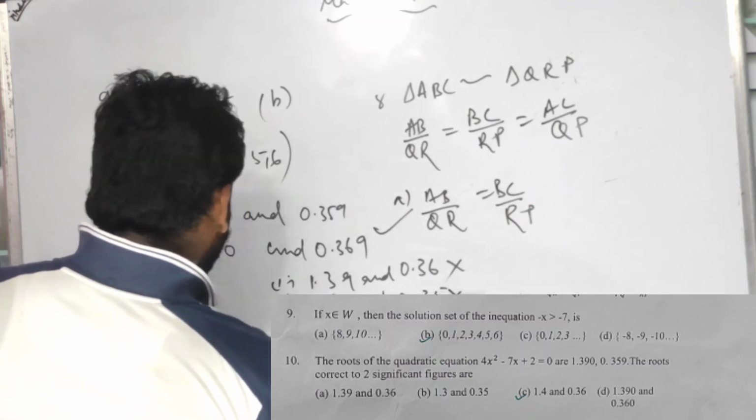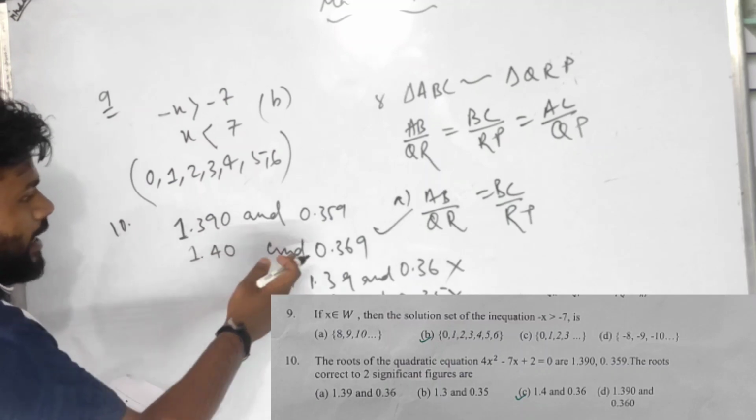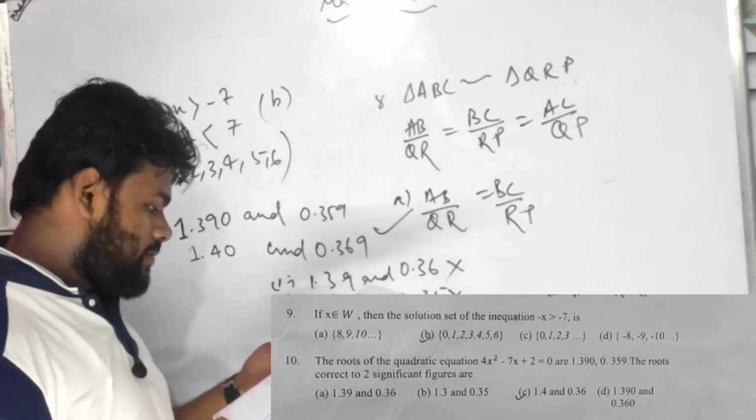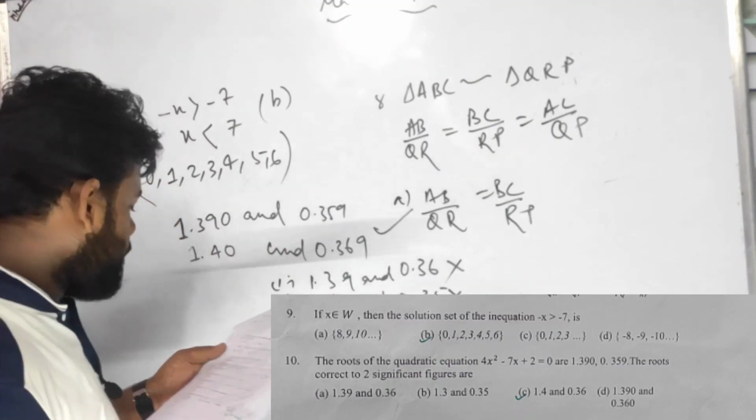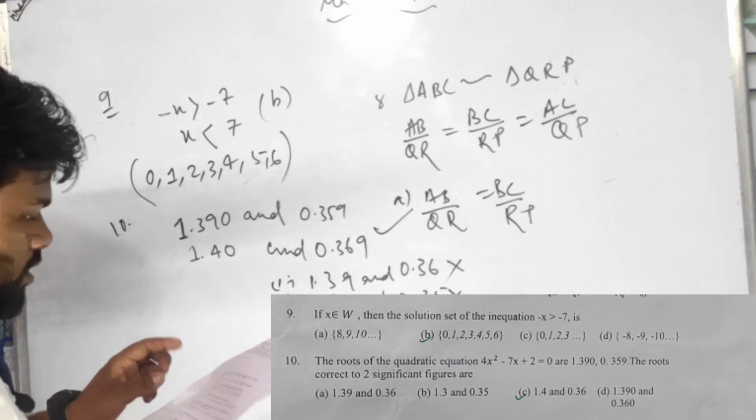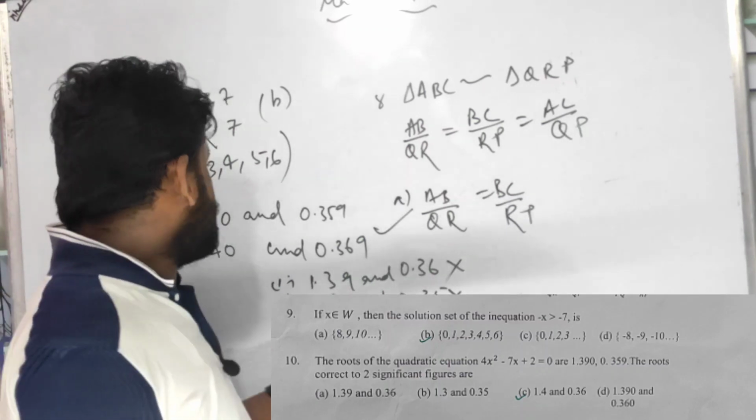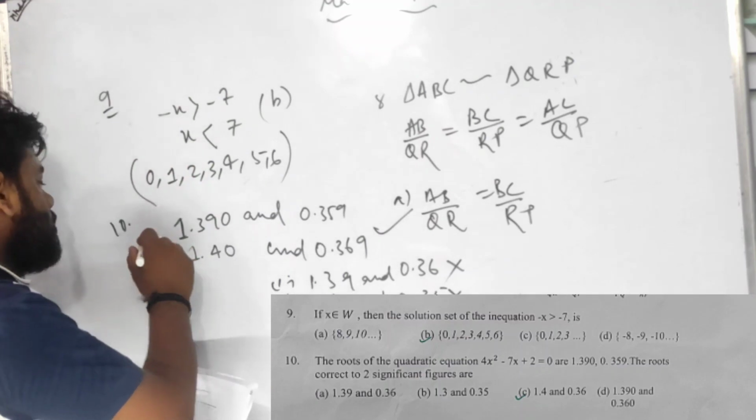Yes, we have got it. So option C is the correct answer. For number 10, option C is the correct answer.